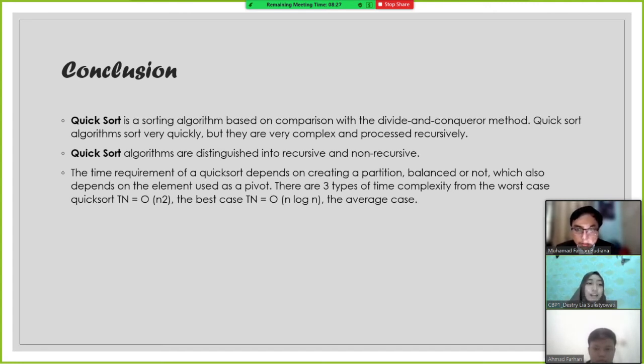The time requirement of a quicksort depends on whether the partition is balanced or not, which also depends on the element used as a pivot. There are three types of time complexity: the worst case is O(n squared), the best case is O(n log n), and the average case is O(n log n).